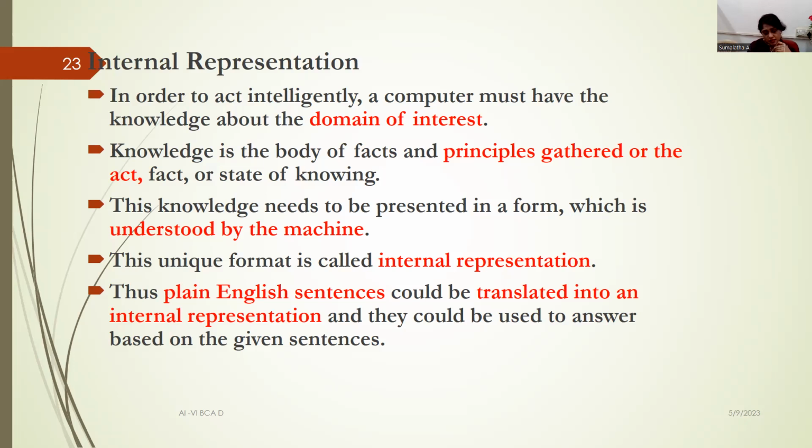And it says this knowledge needs to be presented in a form which is understood by the machine. Yes. Okay. And it says it's a unique format. So this particular unique format helps the system understand, right?